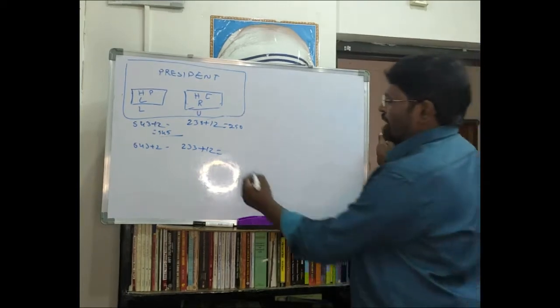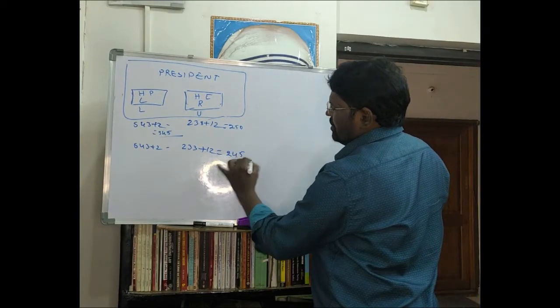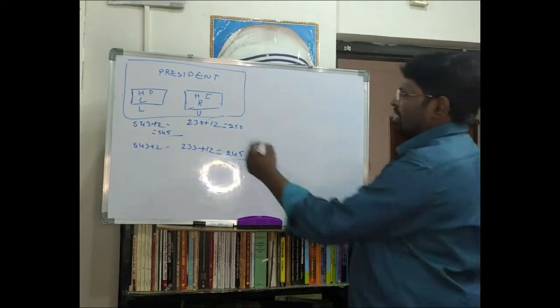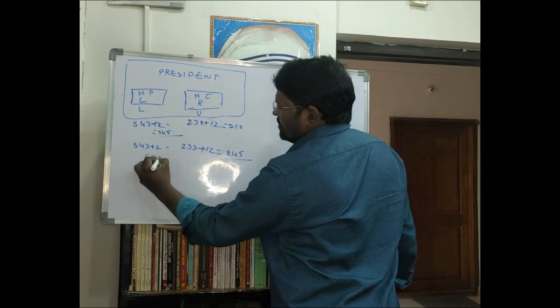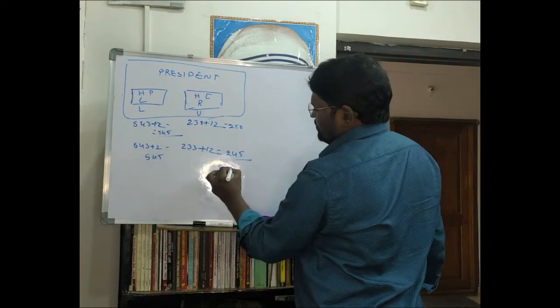At present in our Indian Parliament there are 545 and 245 members.